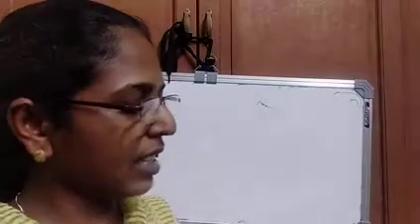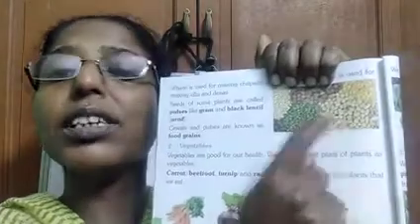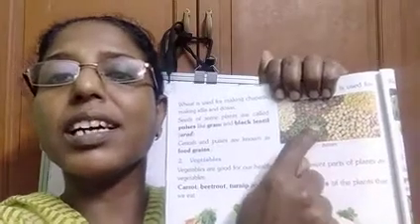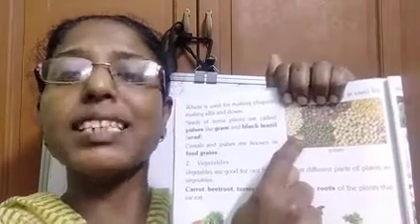Cereals: wheat, rice, maize, jowar are called cereals. And with this we learned pulses. What are pulses? Gram, green gram, Bengal gram, all these dals together are called what? Pulses. Urad, payaru, parippu, kadala, these are all pulses.